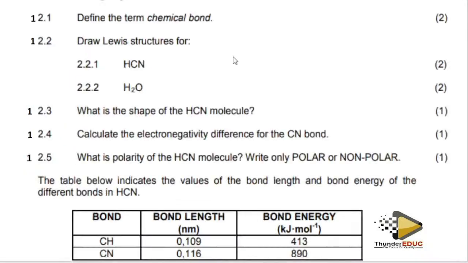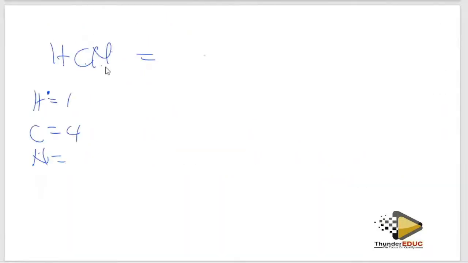Nitrogen is in group 5, yes, if you check the periodic table, meaning that it has 5 electrons in its outermost shell. So when you are now drawing, you have carbon, and the carbon is supposed to have 1, 2, 3, 4, isn't it?